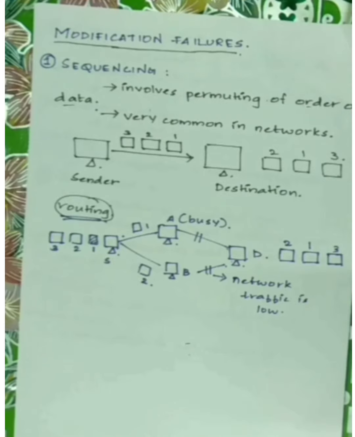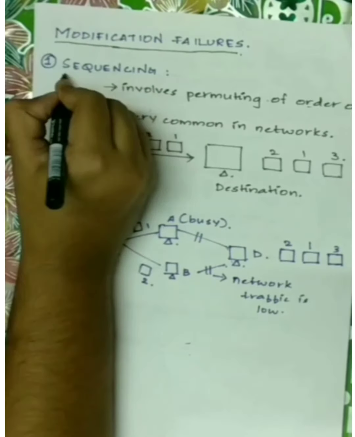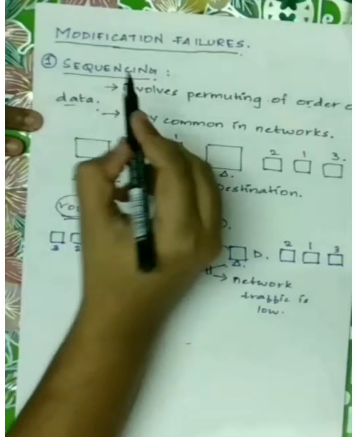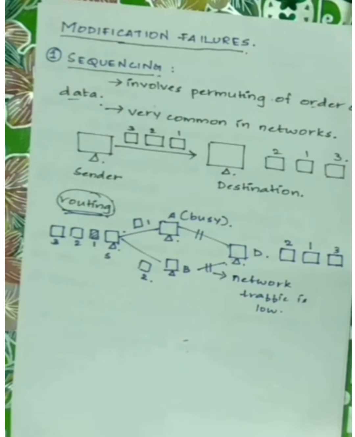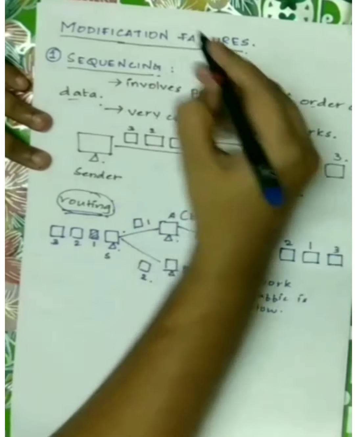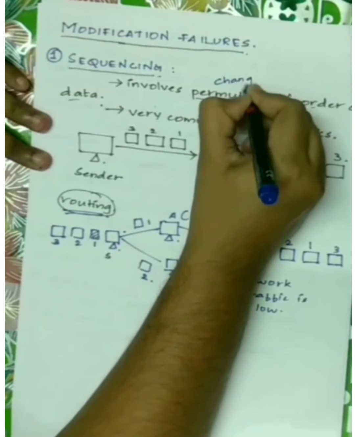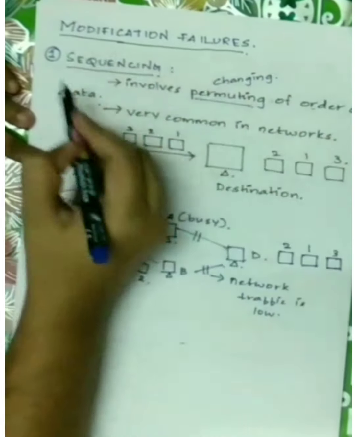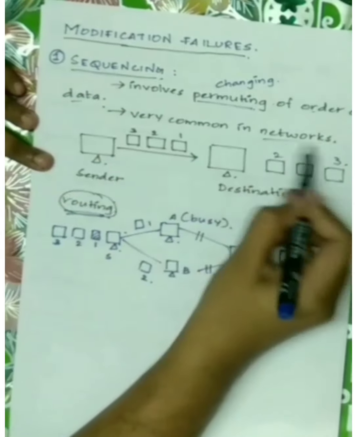So there are different types of modification failures, and here we are going to discuss sequencing first. Sequencing involves permuting the order of data. We have actually learned about sequencing in our previous semester. Permuting means nothing but changing. So it involves changing the order of data, and it is very common in networks.